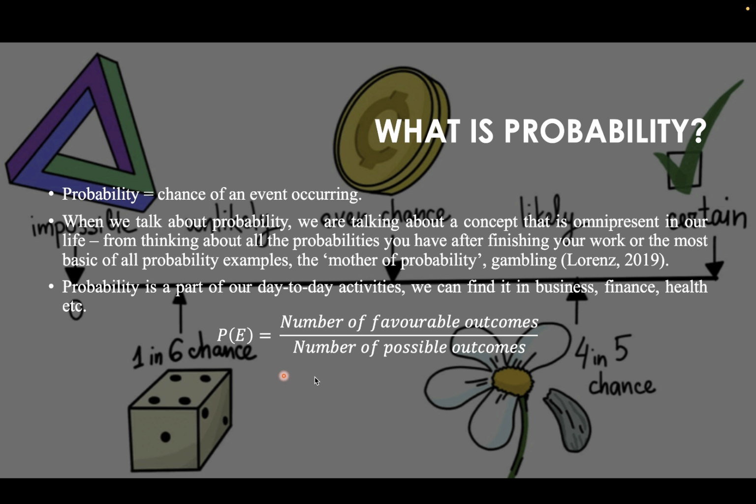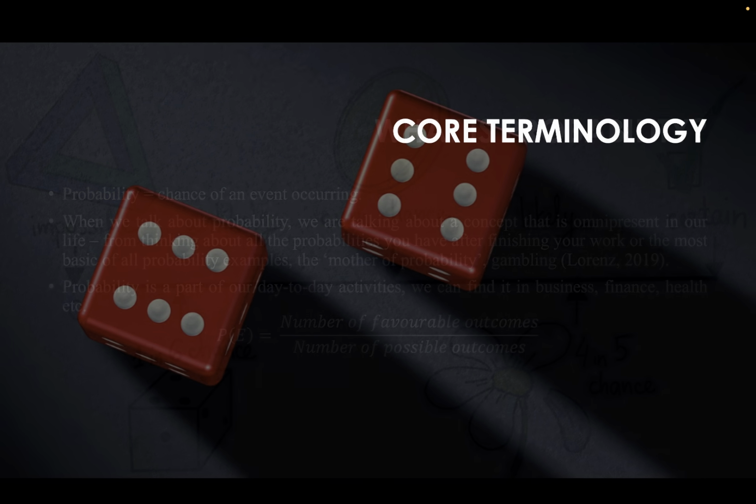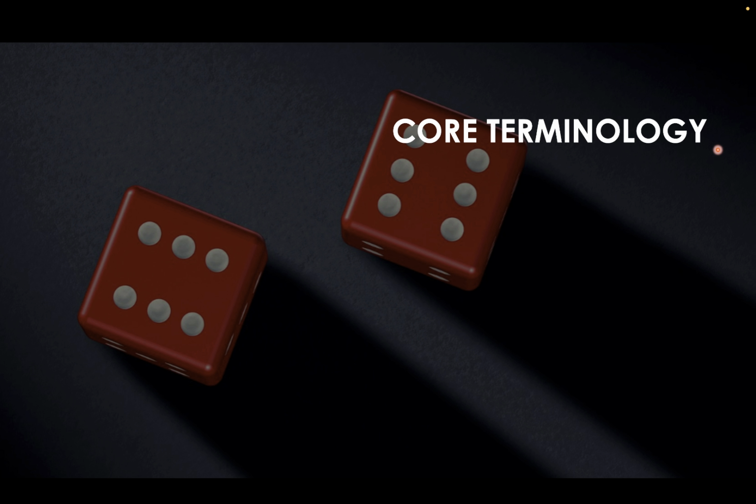Here is the formula for probability: P of E equals number of favorable outcomes divided by the number of possible outcomes. This formula helps us quantify uncertainty in a structured way. Moving forward, in order to learn probability better, we need to understand some key terms.